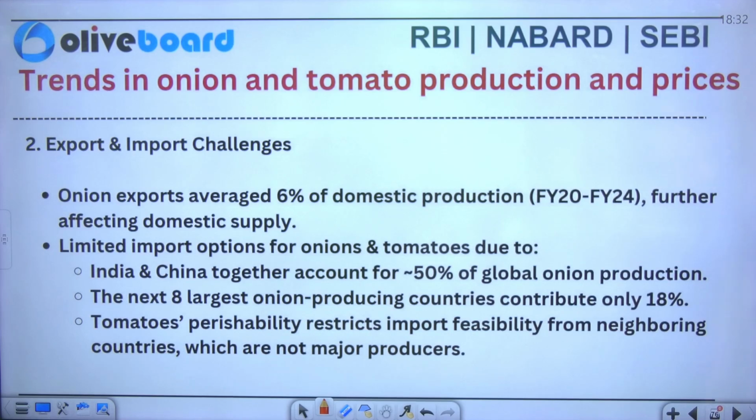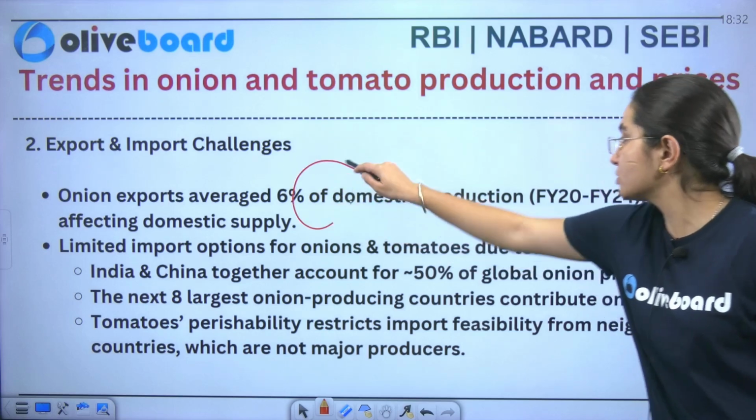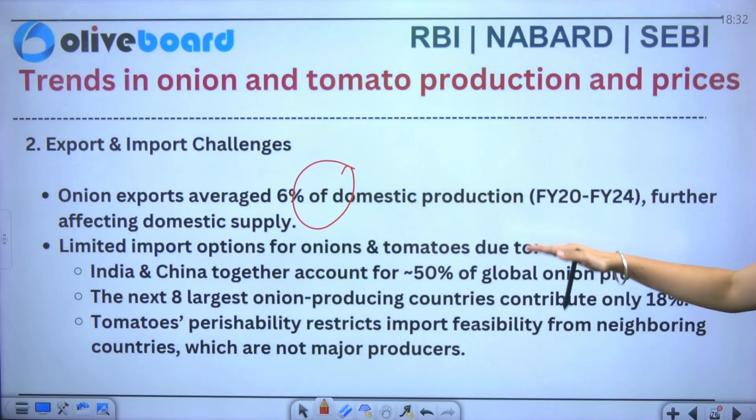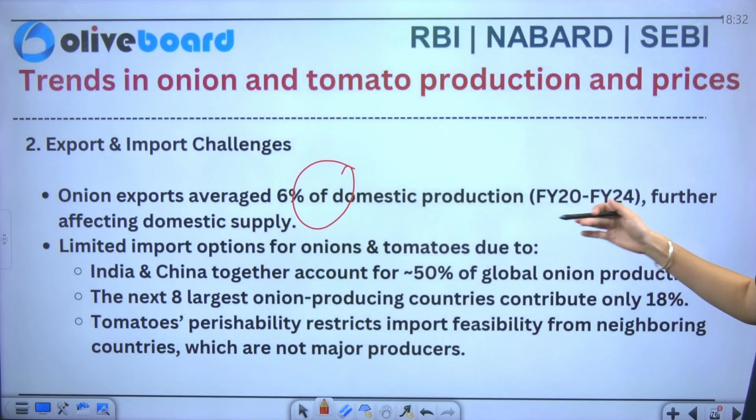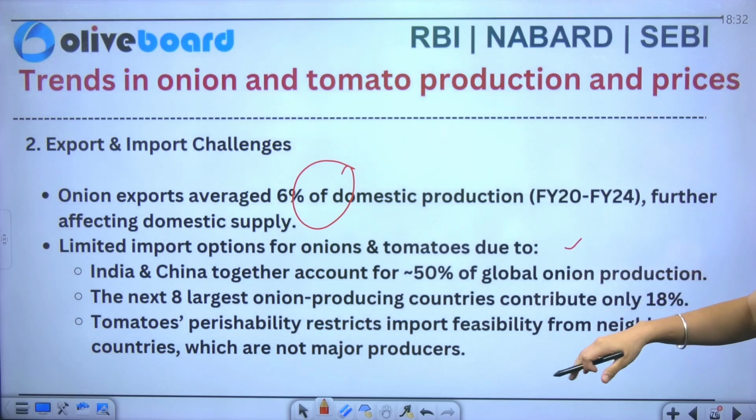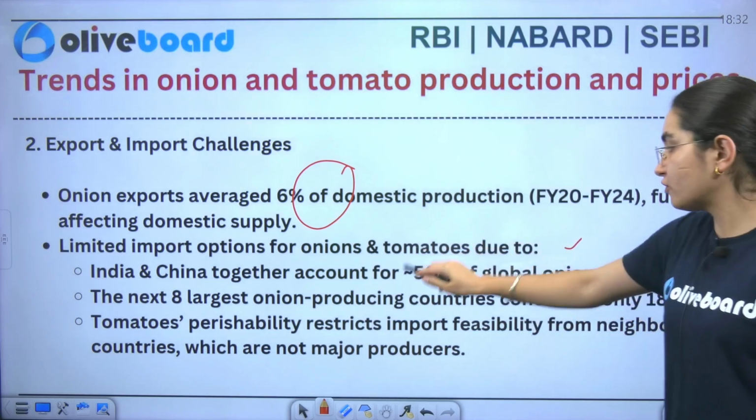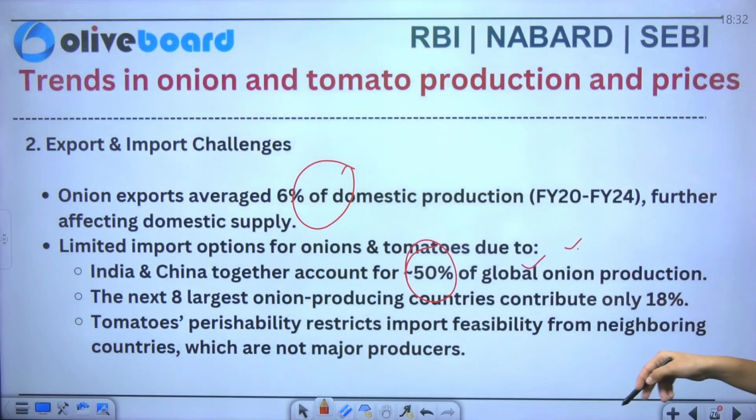Now, similarly, if I talk about the export import challenges, onion export has averaged 6% of the domestic production. Now, if I talk about the limiting of the import options for onion and tomatoes, that is due to India and China together accounting for 50% of the global onion production. Now, the next 8 largest onion producing countries contribute only 18%. So that is also the case here. Now, if I talk about tomatoes, they are perishable in nature, which restricts the import feasibility from the neighboring countries which are not major producers.